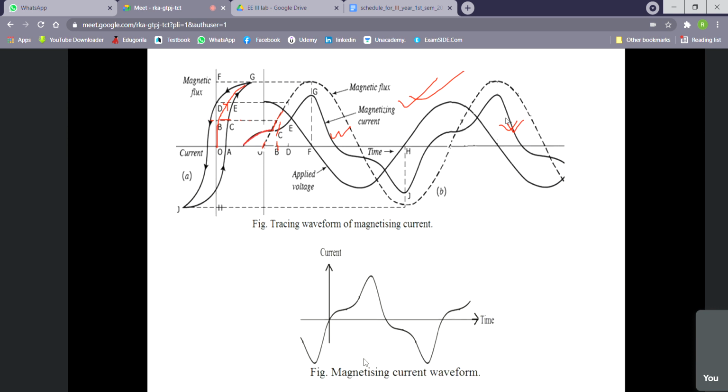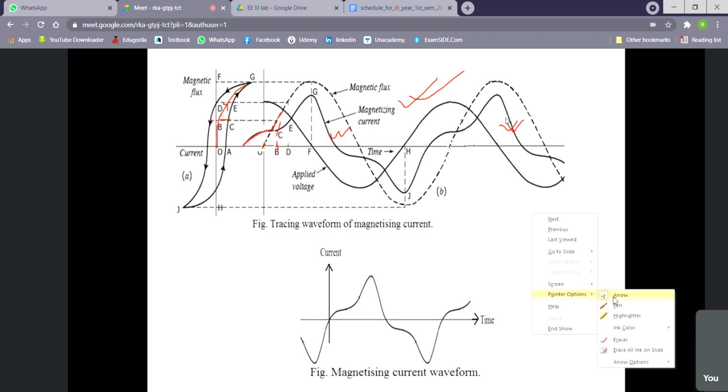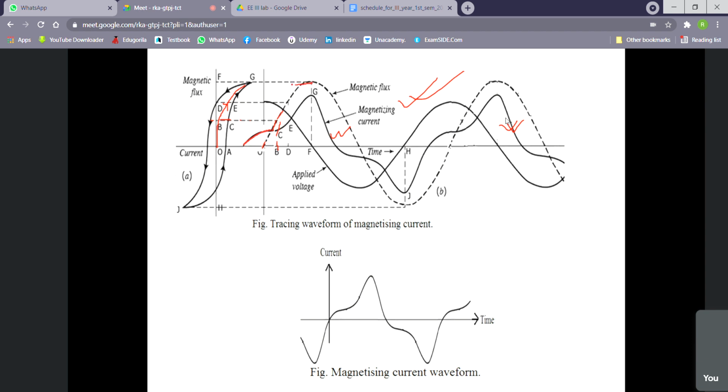Actually, this will be the waveform we shall expect when the maximum flux is near the knee point of the magnetic BH characteristics. But if this maximum flux is low, then this current will be purely sinusoidal, as I have explained to you before, right? So that we can expect.